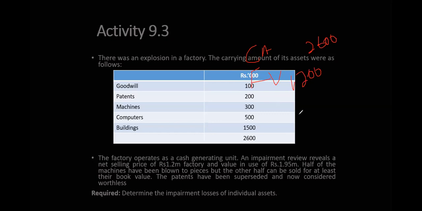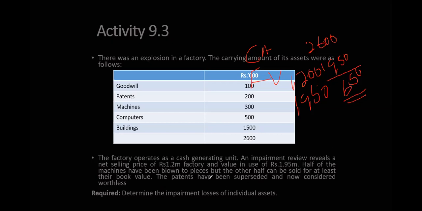Value in use is 1,950. Which one is higher? 1,900 is the highest. So here the answer is 650. Agree? Yes. So the impairment loss is 650.